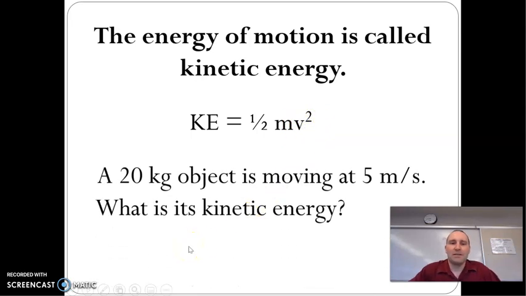So if we have an object that's 20 kilograms, it's moving at 5 meters per second. How much kinetic energy does it have? You would do 1/2 times the 20, that's 10, times 5 squared. 5 squared is 25. 25 times 10 is 250 joules. So again, 1/2 times the mass times the speed squared. So 1/2 times 20 times 5 squared.